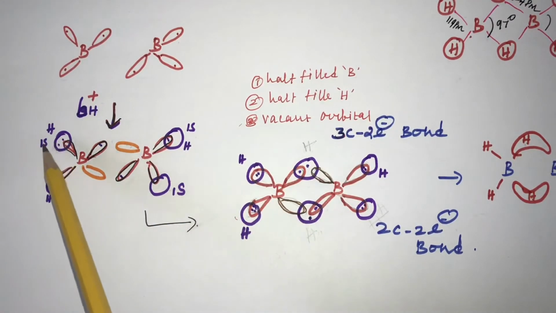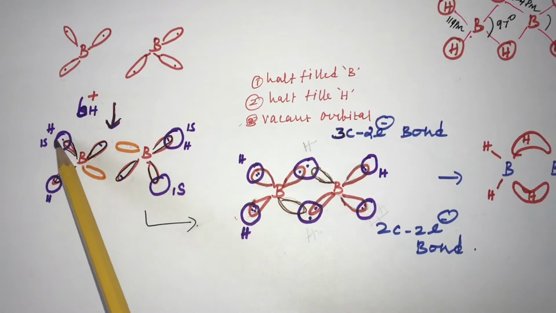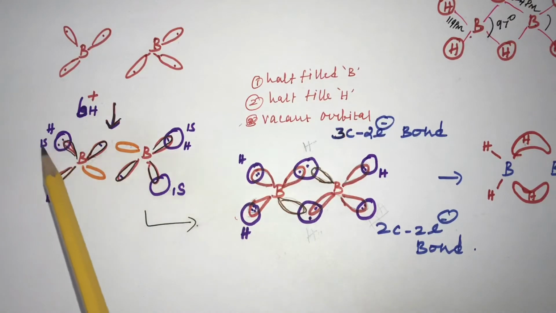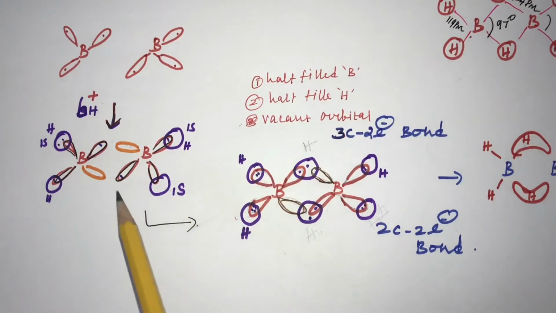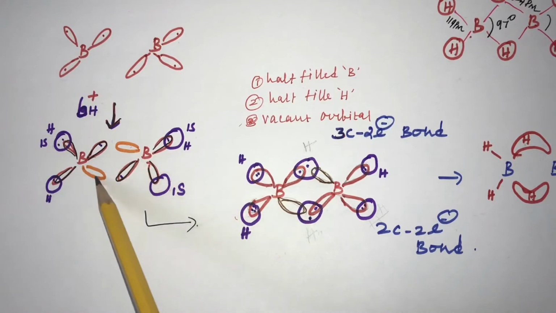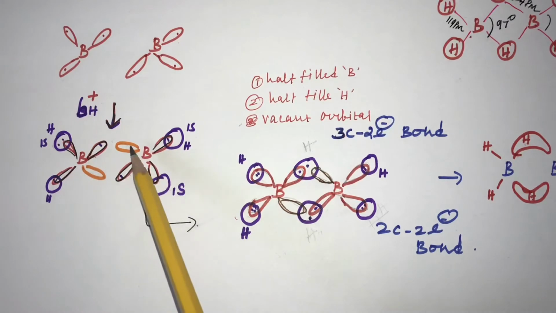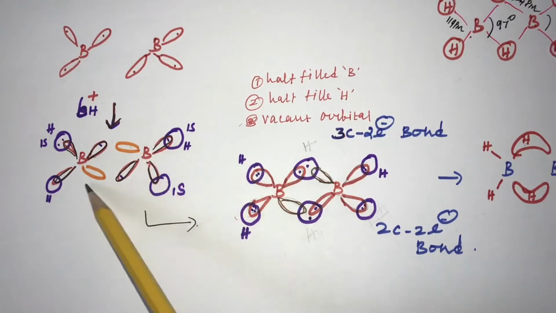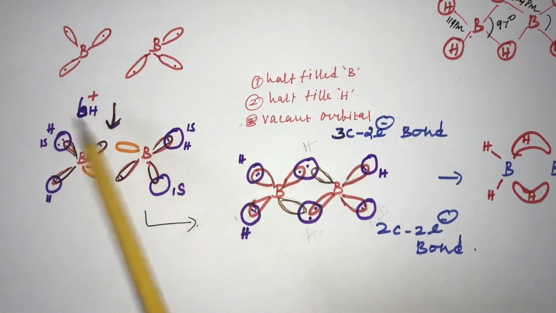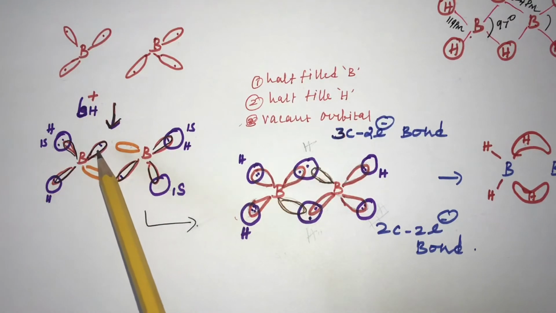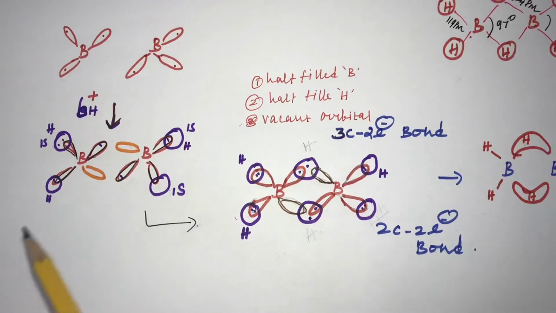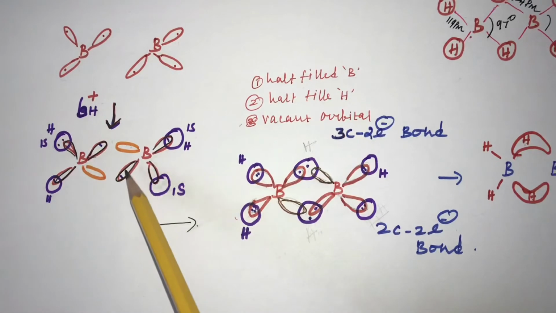The half-filled sp3 hybrid orbital of boron reacts with the 1s orbital of hydrogen, forming terminal boron-hydrogen bonds. Each boron also has a vacant orbital, a lobe without an electron. Of the 6 hydrogens, 4 have reacted, and 2 hydrogens remain. Each boron has a half-filled orbital and a vacant orbital: the vacant orbital of one boron, and the half-filled orbital of the other boron.